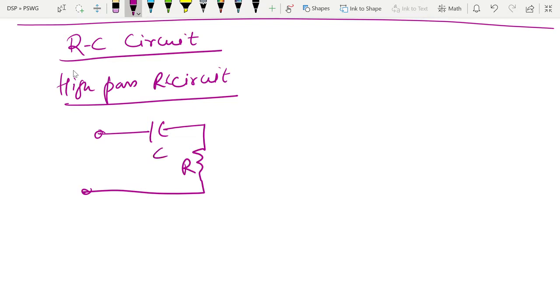So how will it be high pass? Why is it called a high pass RC circuit? Because whatever input is applied to it, only the high frequencies of this input will come across this output voltage. So how will we see it? When we consider this capacitance, what is the reactance of this capacitance? Xc equals 1 by 2 pi fC.